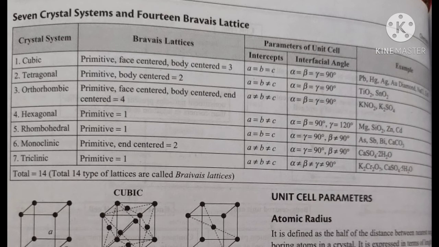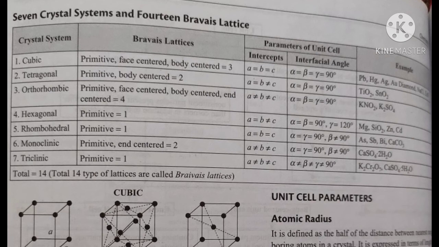The interfacial angles are similar for rhombohedral and monoclinic, but not the intercepts. The example for monoclinic is CaSO4 2H2O, calcium sulfate dihydrate.